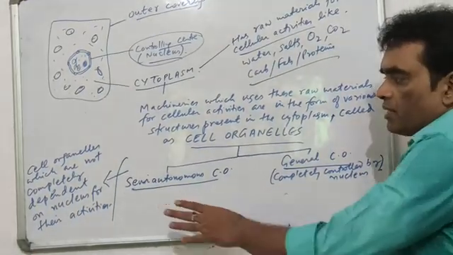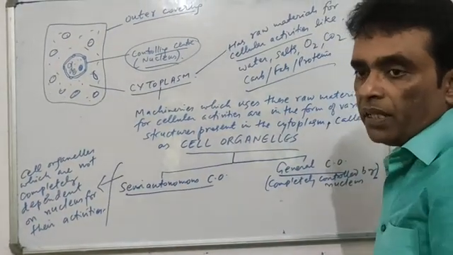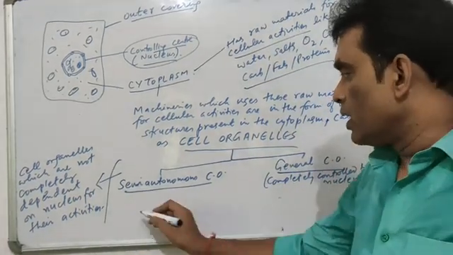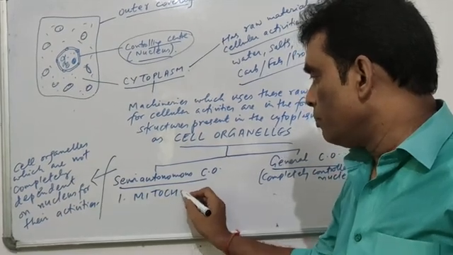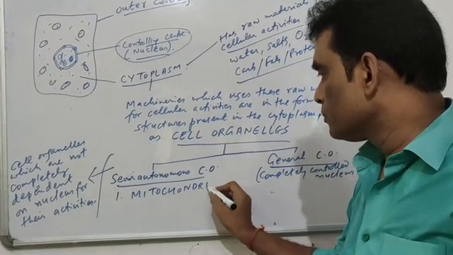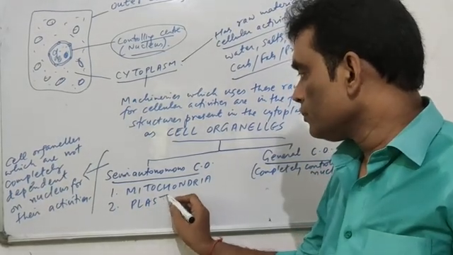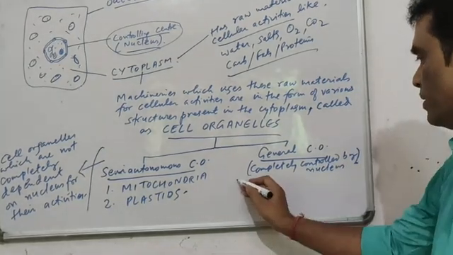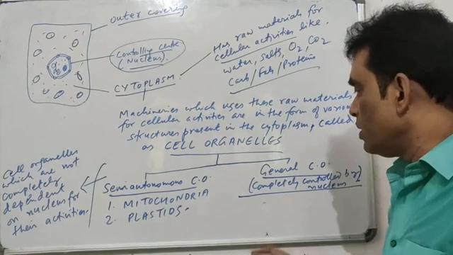But there are certain cell organelles which are not under the control of the nucleus completely. They carry out some of their activities on their own. There are two examples that you need to remember. They are called mitochondria and the plastids. Apart from that, there are many cell organelles which are completely under the control of the nucleus.